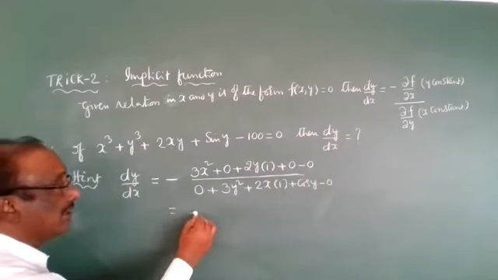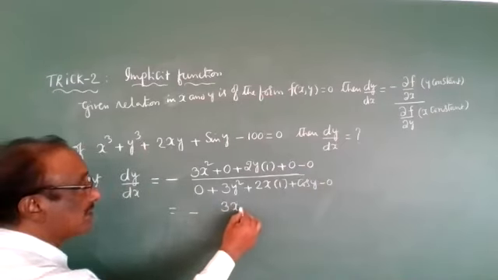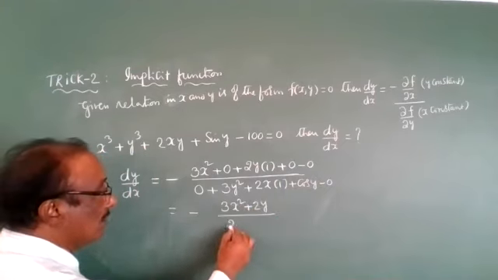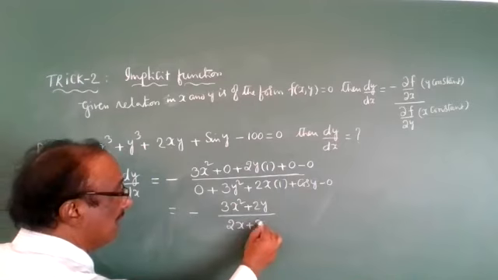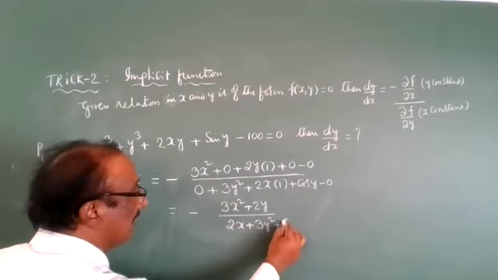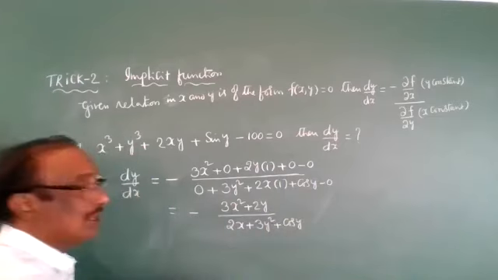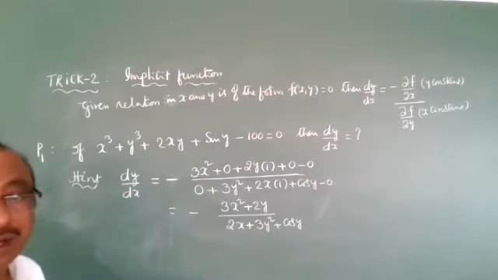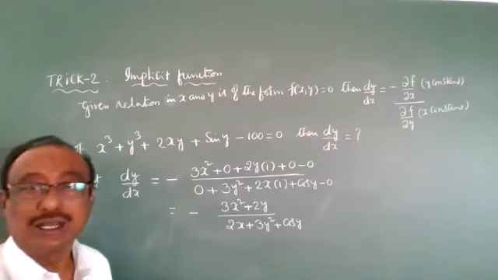Therefore the answer is −(3x² + 2y) / (2x + 3y² + cos y). That long procedure solution came in only one line. Can everyone understand?